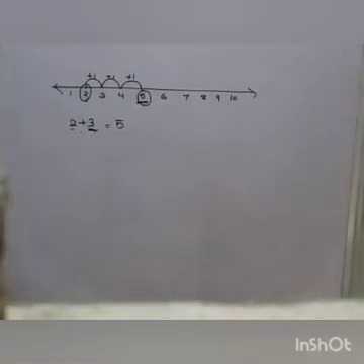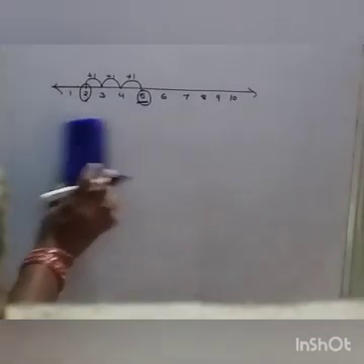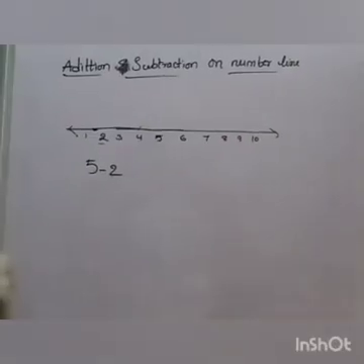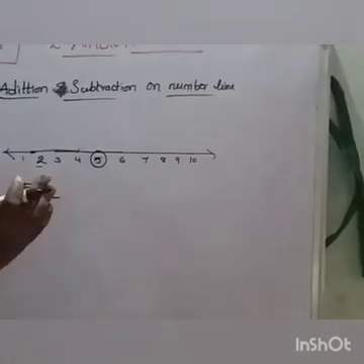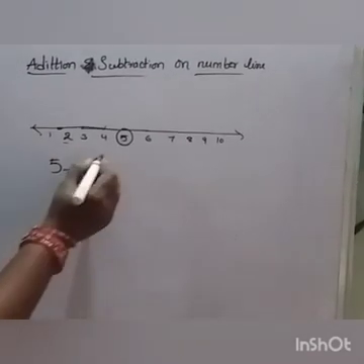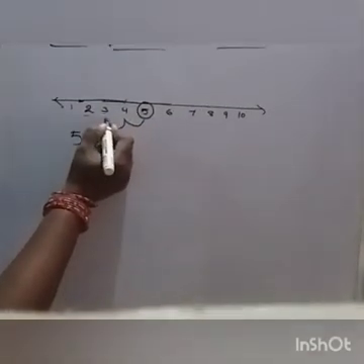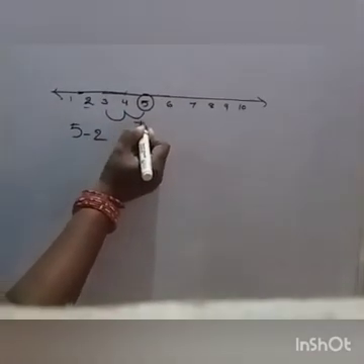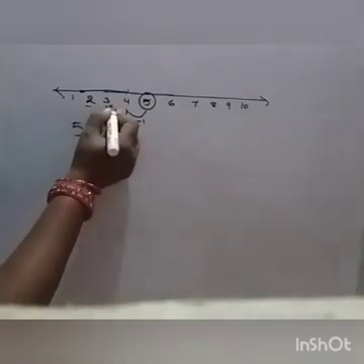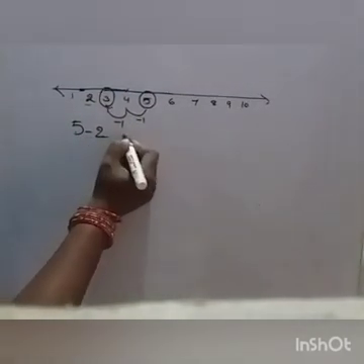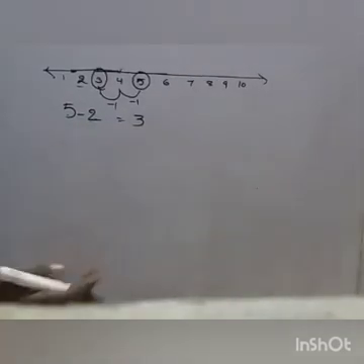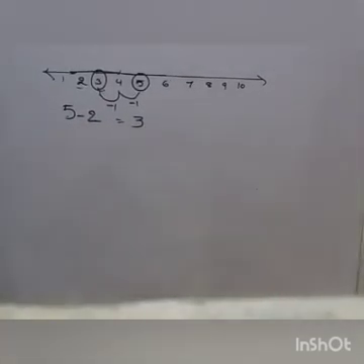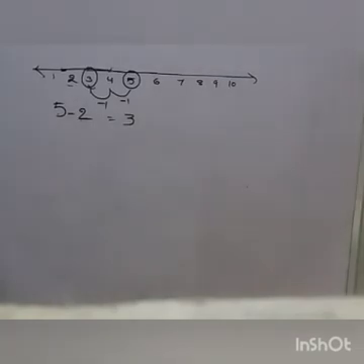How to represent subtraction on a number line? For suppose 5 minus 2. Start at 5. Subtraction means move backward. So move 2 steps backward: minus 1, minus 1. So the answer is 3. 5 minus 2 equals 3. This is how we subtract and add using a number line.